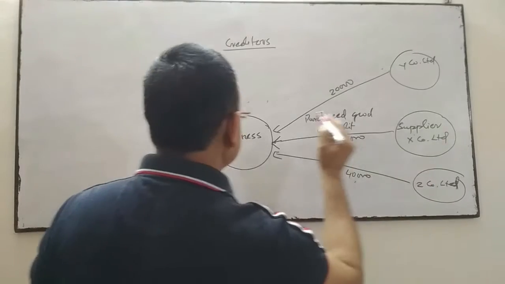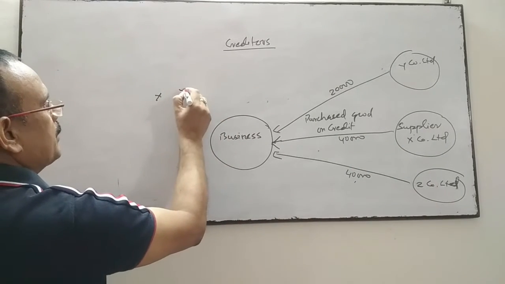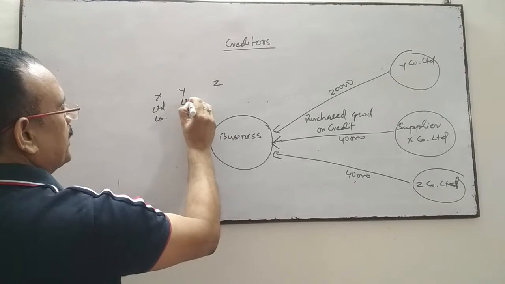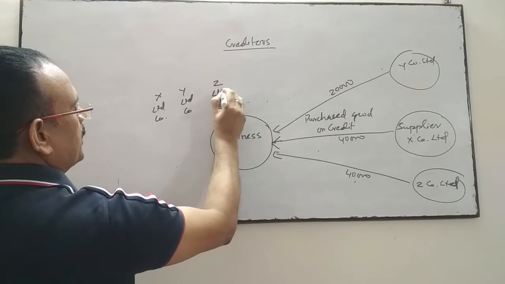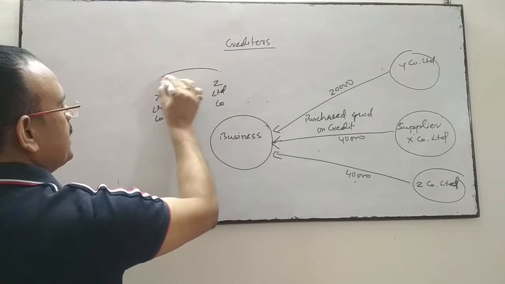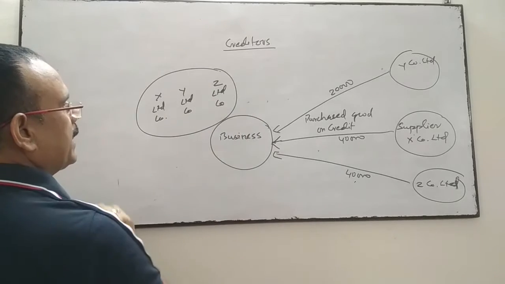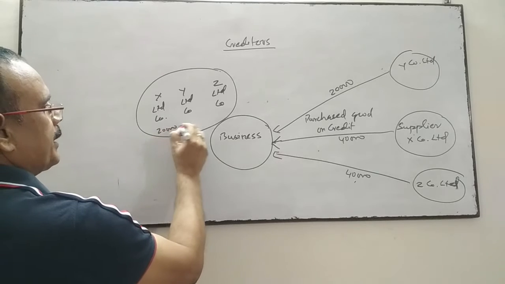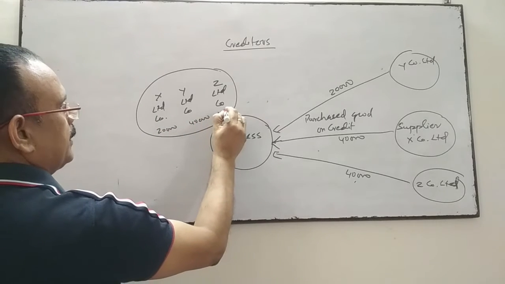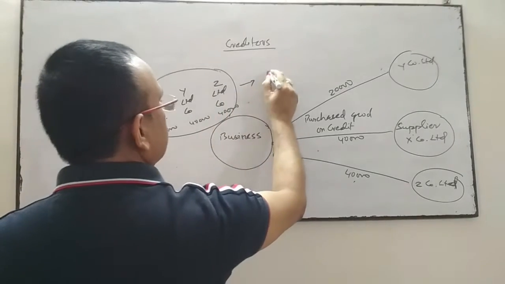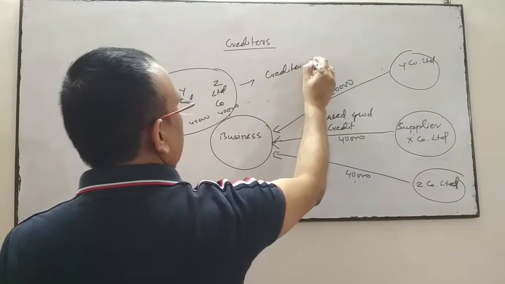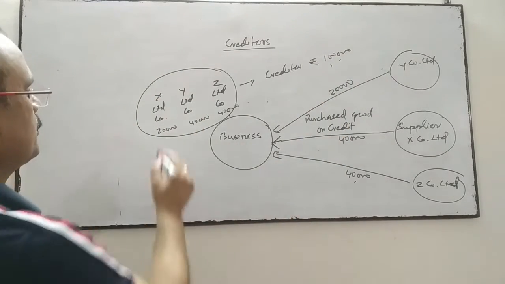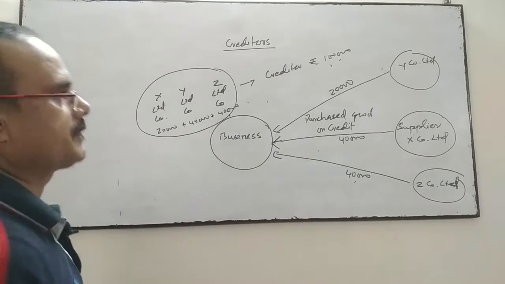These suppliers, X limited company, Y limited company and Z limited company, are collectively known as creditors, because the business has not paid the amounts 20, 40 and 40. They are creditors of 1 lakh, 20,000 plus 40,000 plus 40,000.